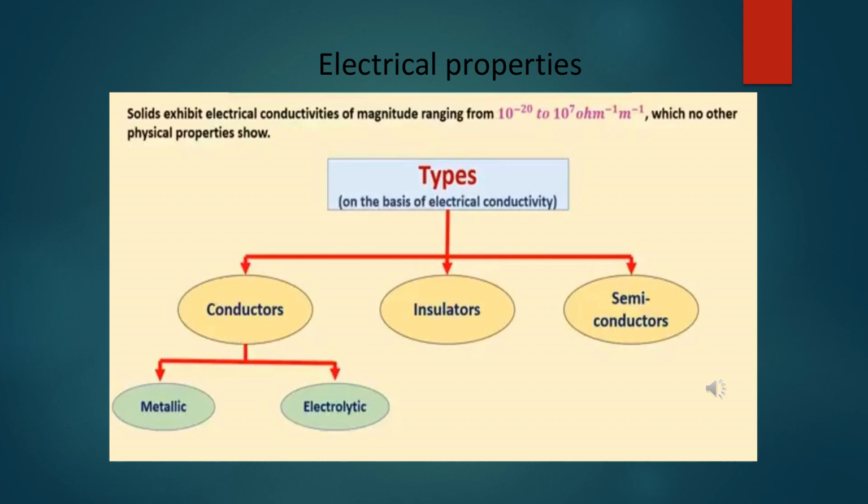What are electrical properties? Solids exhibit electrical conductivities of magnitude ranging from 10 raised to power minus 20 to 10 raised to power 7 per ohm per meter, which no other physical properties show. On the basis of electrical conductivity, types of materials are conductors, insulators, and semiconductors. There are two types of conductors, metallic and electrolytic.